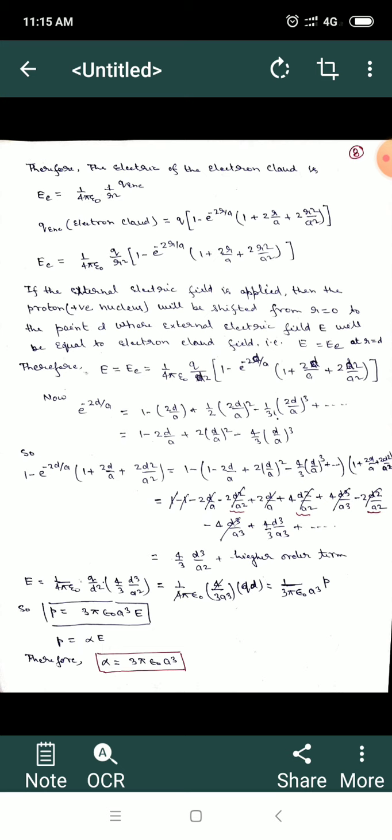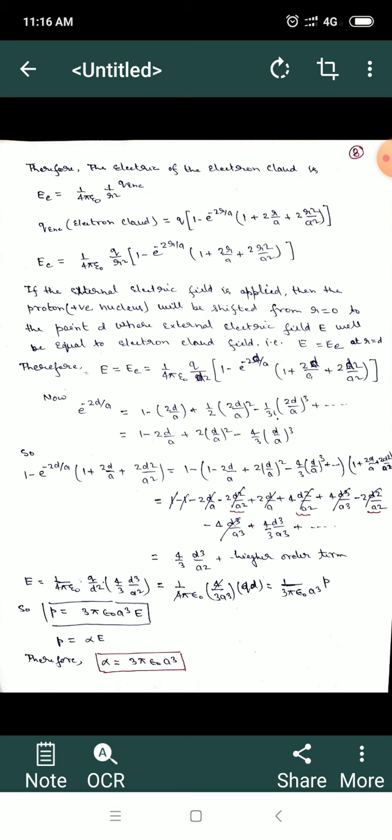Now if the external electric field is applied, then this positive nucleus, which is basically here, the proton, because hydrogen atom is there, that is why I am calling it proton, will be shifted from r equal to 0 to a point d where the external electric field E will be equal to the electron cloud electric field. That means this external electric field has to be cancelled out by the electric field generated by the electron cloud, when there will be separation between the electron cloud and positive nucleus, when this electric dipole will be created.